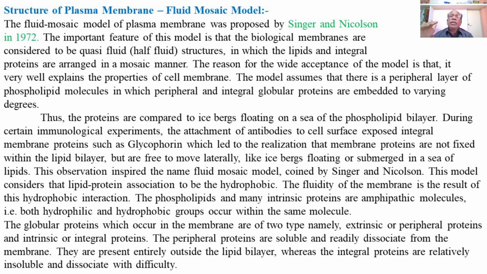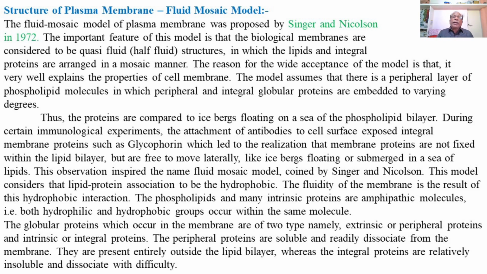This means the membranes are partially composed of fluid and partially composed of solid structures in the form of different types of proteins, lipids and carbohydrates, in which the lipids and integral proteins are arranged in a mosaic manner.